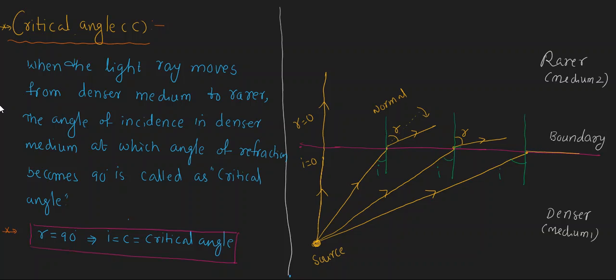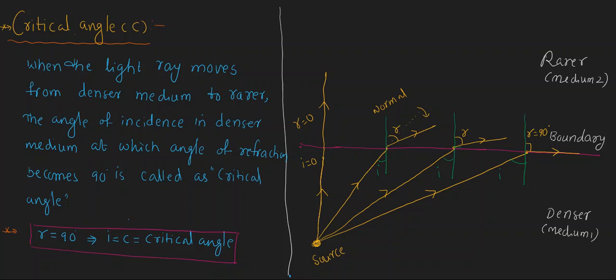It will go like this, right? And now the angle of refraction equal to 90 degrees. Angle of refraction equal to 90 degrees for a certain angle of incidence. For a certain angle of incidence, right? In the denser medium, the angle of refraction becomes 90 degrees. The light ray grazes the surface.